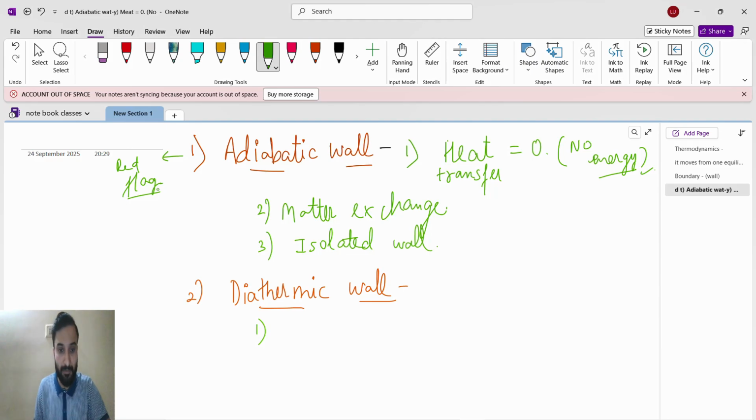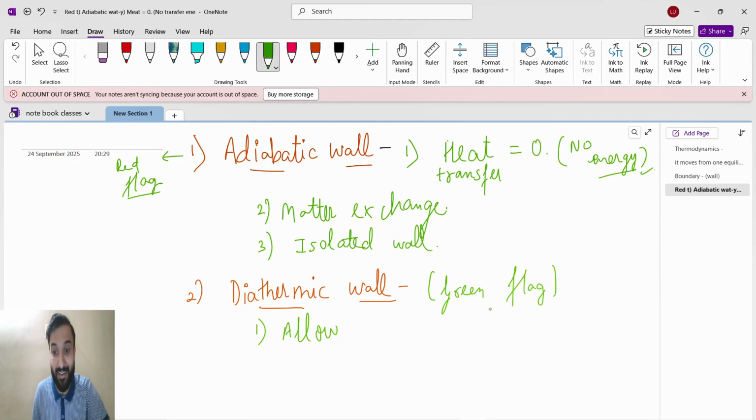Red flag. But a diathermic wall allows heat transfer. Diathermic is a green flag. In the exam, don't write that a diathermic wall is also known as a green flag.